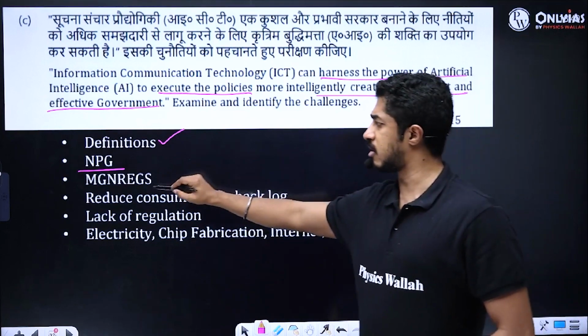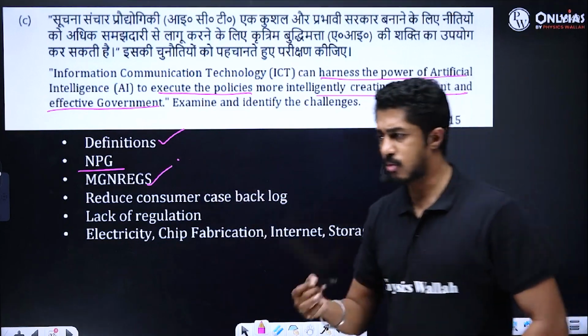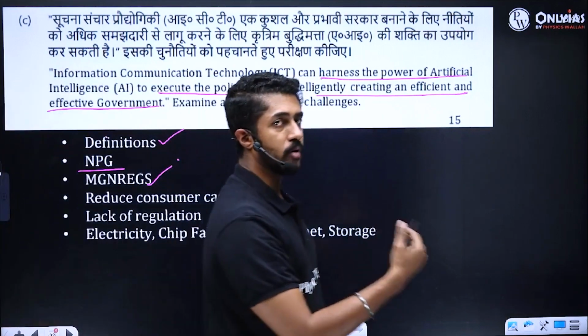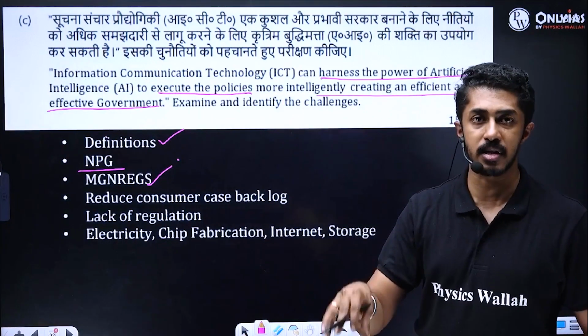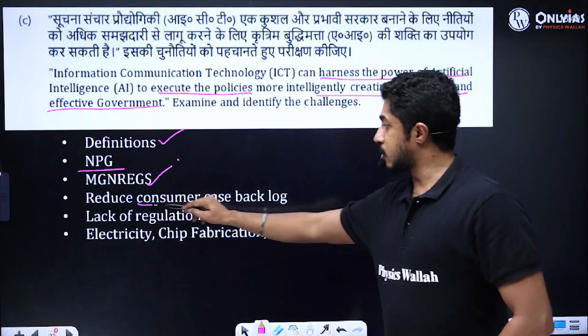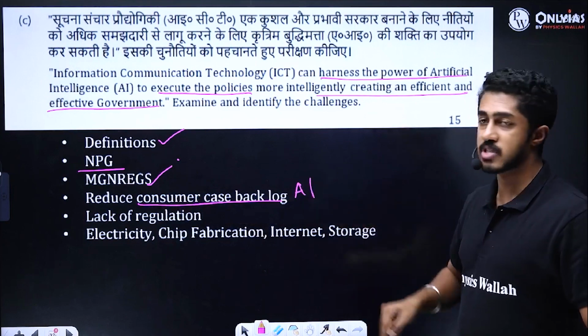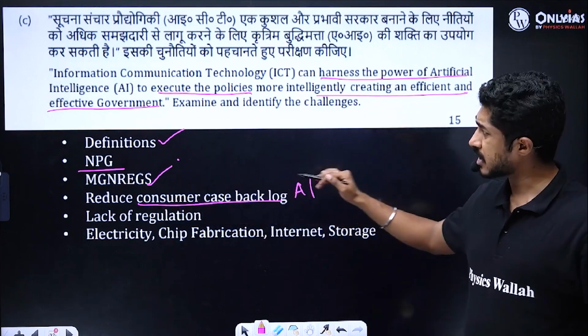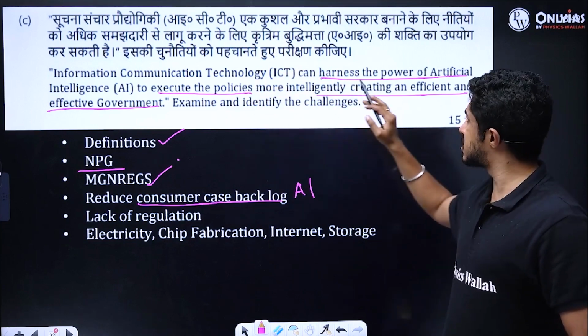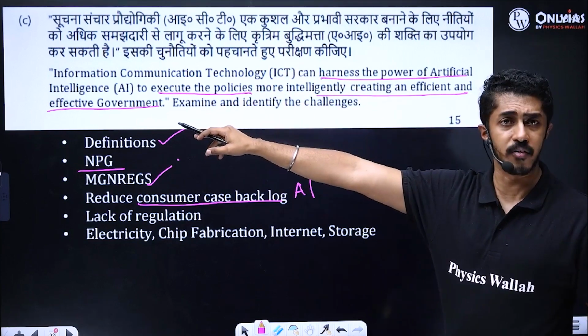You can give the example of what? NREGA. Today it has come to the point where you are geotagging what? The people who are working under NREGA, just to see whether they are present in the location in real time. Then, to reduce consumer case backlog, artificial intelligence is being used. So in all these cases, yes, the statement is true. You can execute policies and create an efficient and effective government.